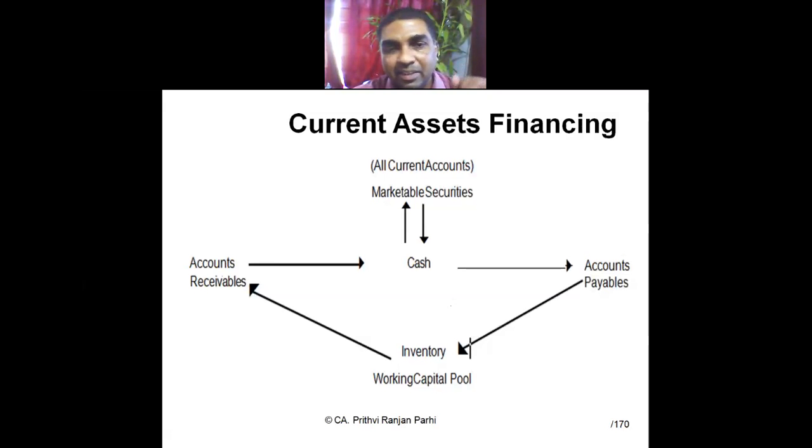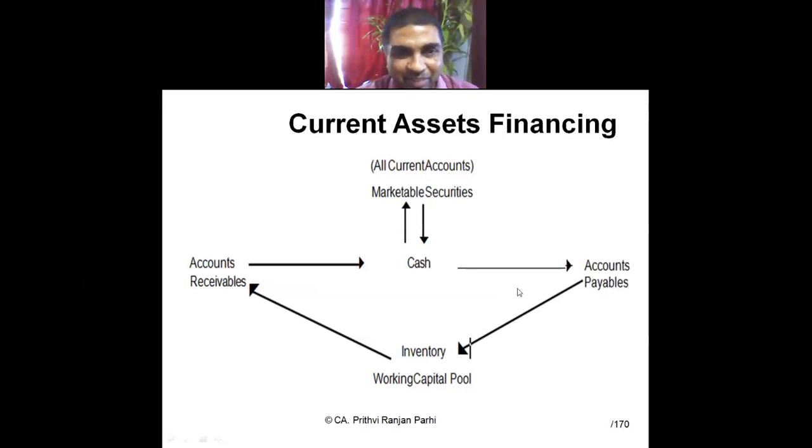But how can we have sufficient receivables? Receivables will be sufficient only when we buy raw material from our creditors, convert it into inventory, and then sell it. Only then will receivables be generated. So indirectly, to increase receivables, I have to increase payables also.